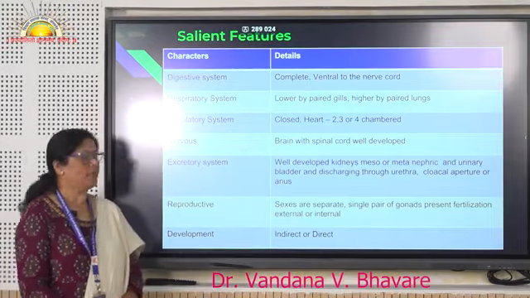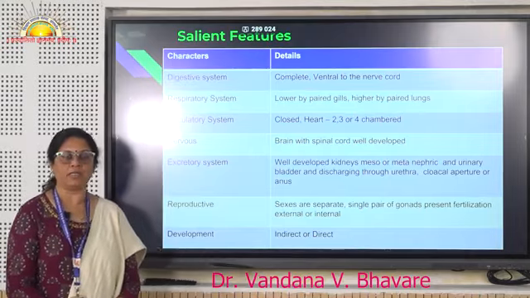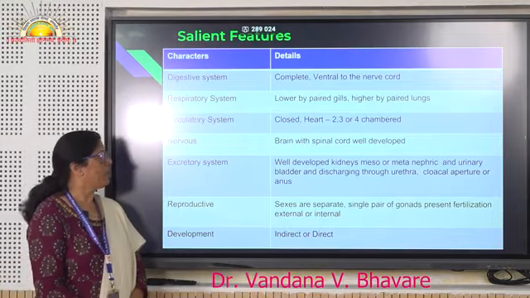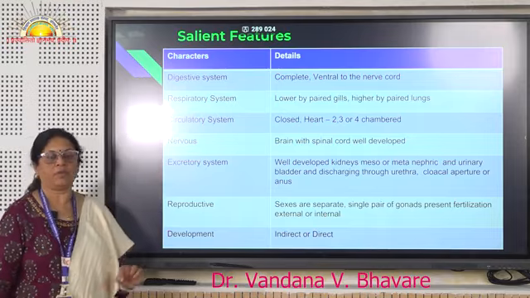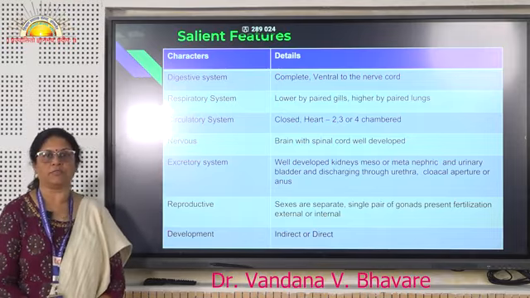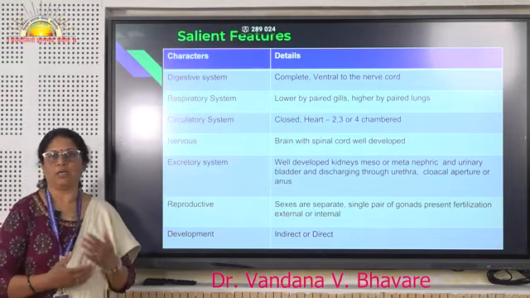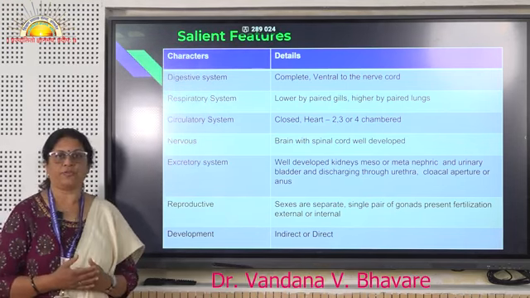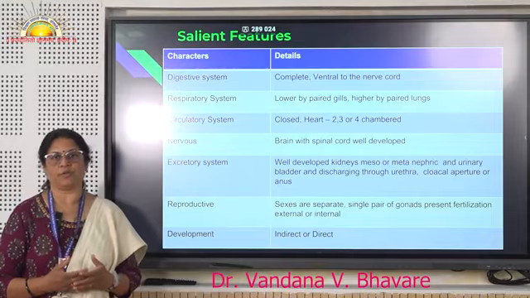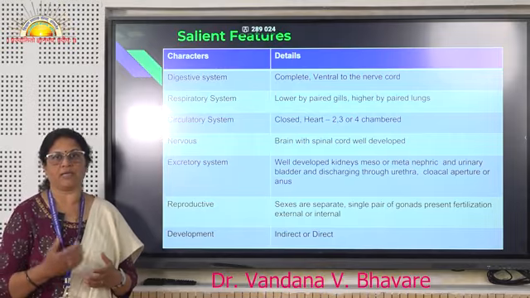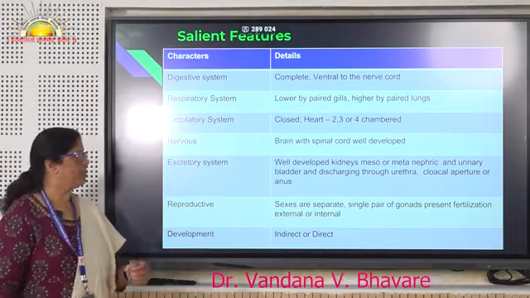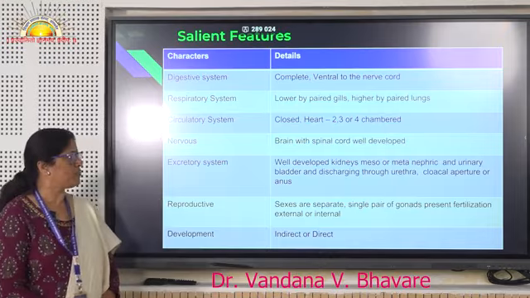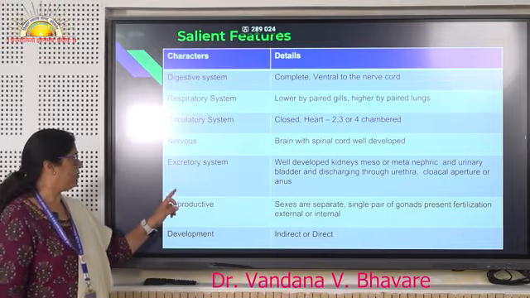Respiratory system: in lower animals it is in the form of gills, in higher animals in the form of lungs. Circulatory system is closed type, which means the blood flows in blood vessels. The heart is of different types, maybe 2 chambered, 3 chambered or 4 chambered. The higher animals have a 4 chambered heart. In the nervous system, the brain is well developed, with a well developed spinal cord.